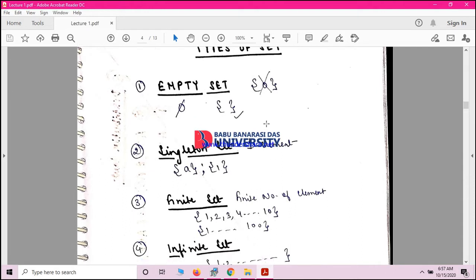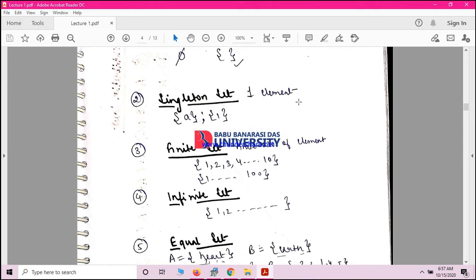What is the singleton set? Anything that contains one element is called a singleton. A set which has only one element is called a singleton set. So S is equal to A is a singleton set, and S is equal to 1 is also a single element singleton. What is finite and infinite? Definitely it's very simple. If the number of elements within the set is finite, meaning there is a limit, then it is a finite set. If there is no limit, then it is an infinite set.